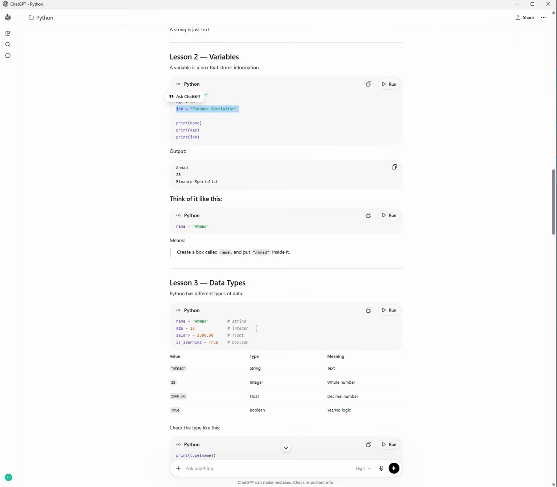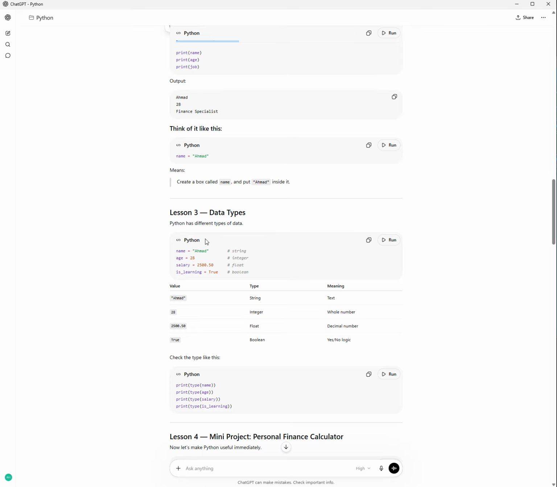Lesson 3, data types. Python has different types of data. We said anything between quotation marks is a string, and a string is text. Integer, it is a number. Float, which is a number with a decimal. And boolean, it's true or false.